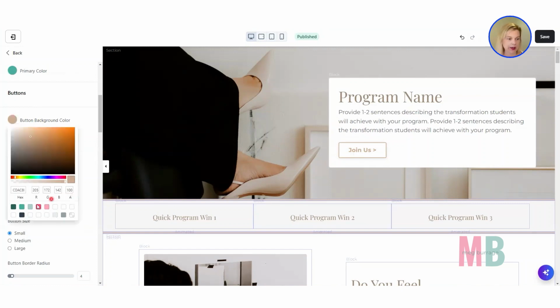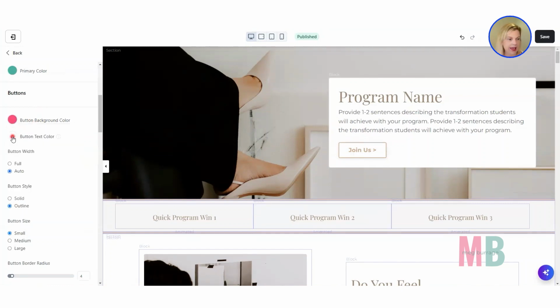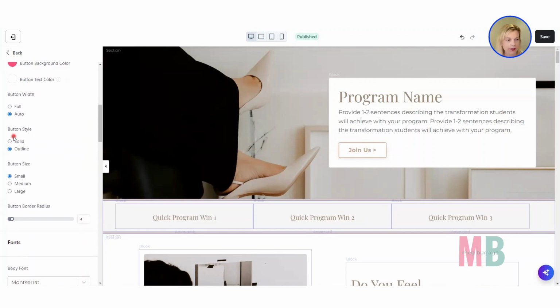Okay, so I'm going to go with a red, and I'll stick with white font on top. And then the button width, do you want the button to be full size across the block, or do you want it to just be as long as it needs to be to fit the text? I usually go with auto, but then there might be some specific blocks where I change it to full.